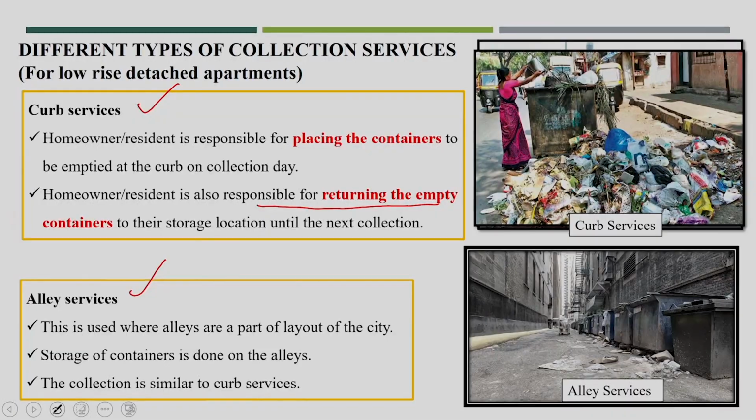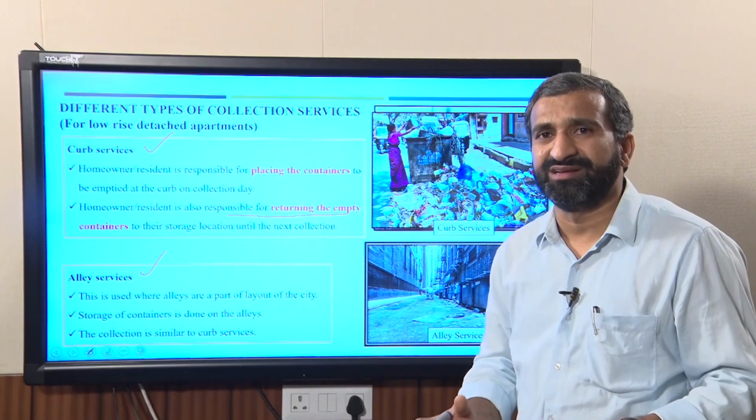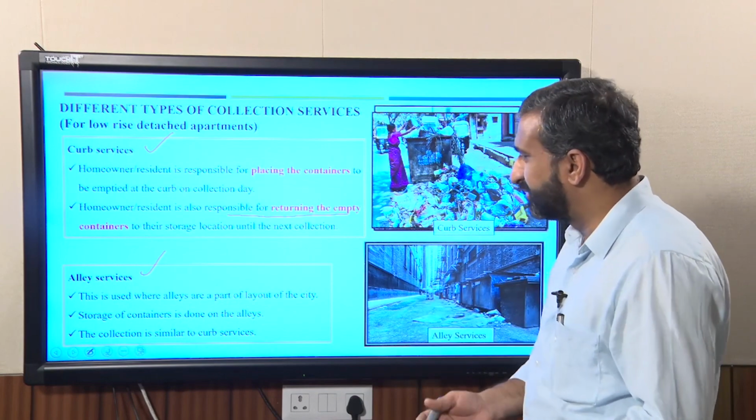But now in the LA service, it is possible that the smaller size of dustbins can be put in the different LAs, where the bigger size of vehicle can't go, but the small size of vehicle will collect from this kind of location. So this is the secondary collection by the small size of vehicle, which can easily go to the LA size.